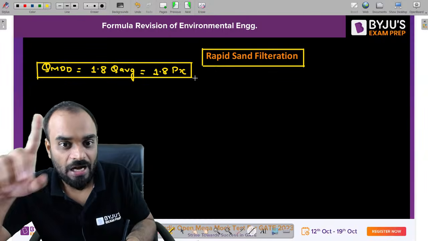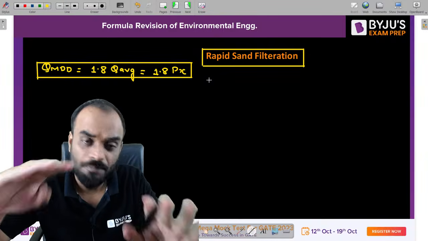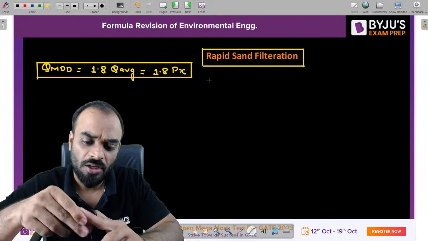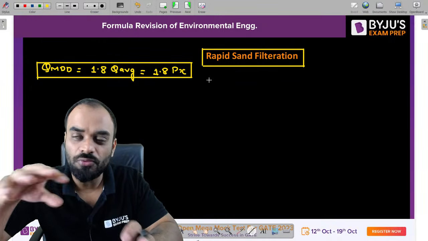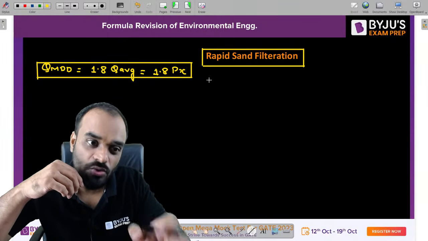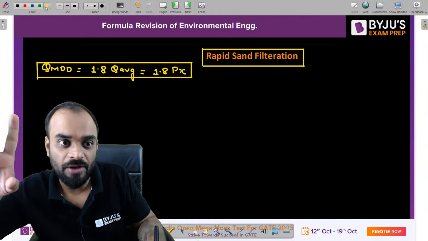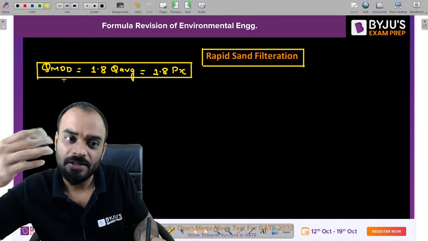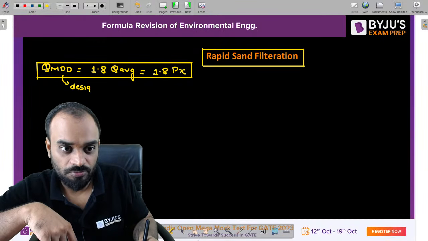Now after estimating it, guys, if in the objective question it is not mentioned, you have to consider 5% of the water, or 2 to 5% of the water, for backwashing purposes. If it is not mentioned, then you can use this formula as the design formula. If no other values are given, then you can use it as the design value.